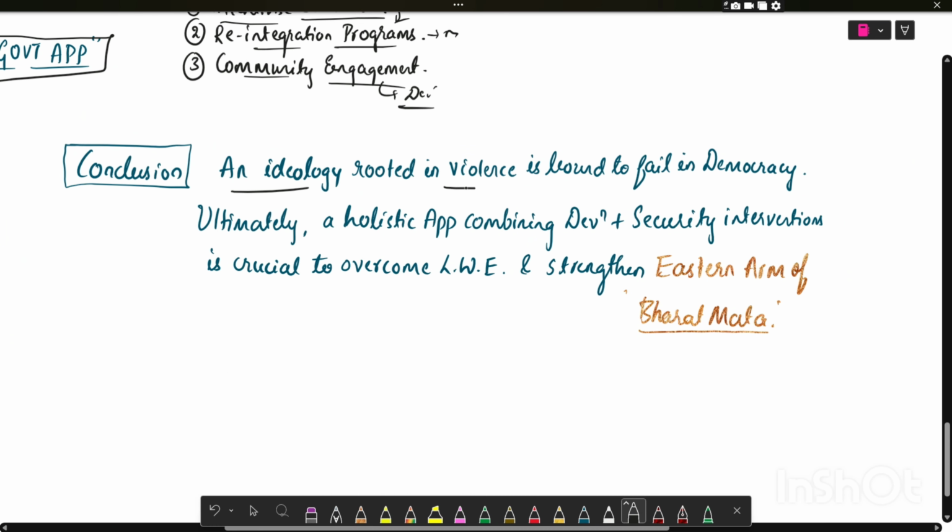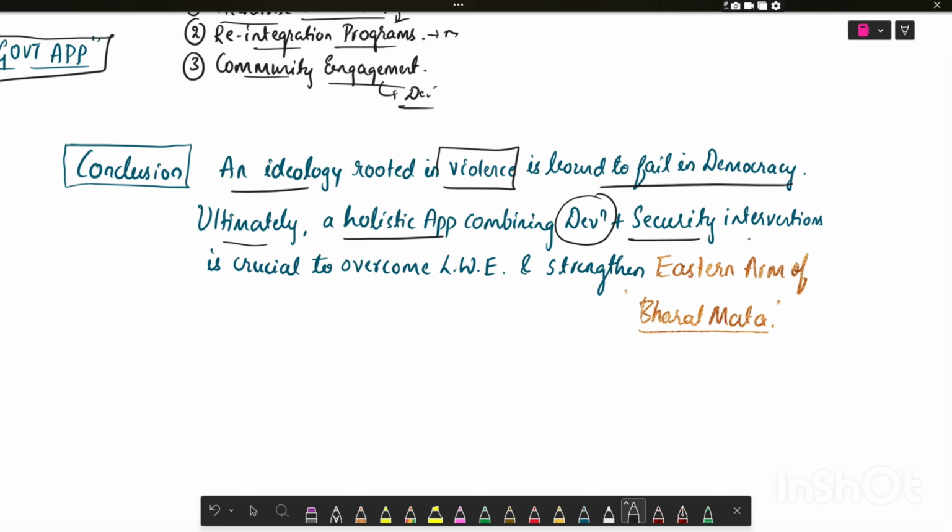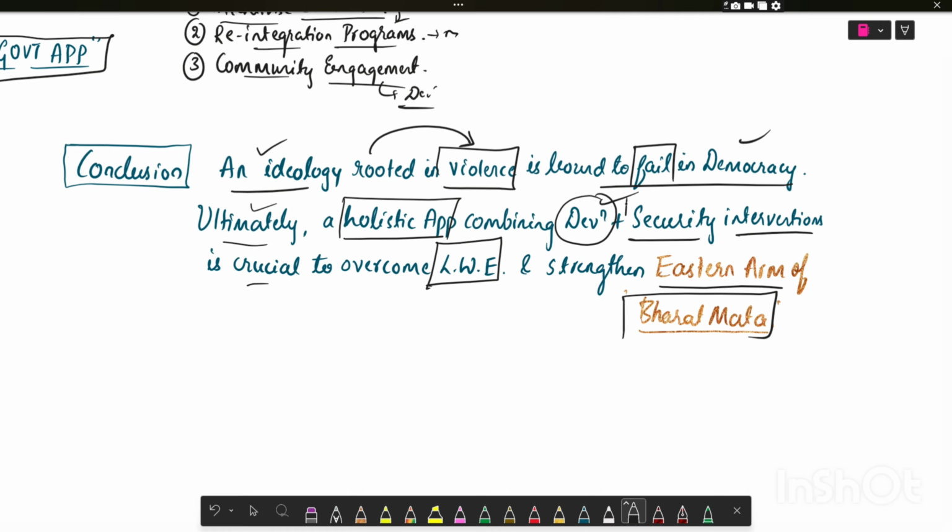An ideology rooted in violence is bound to fail in a democracy. Ultimately, the holistic approach combining development and security interventions is crucial to overcome left-wing extremism and strengthen the eastern arm of Bharat Mata. I repeat, an ideology which is rooted in violence is bound to fail in a democracy.